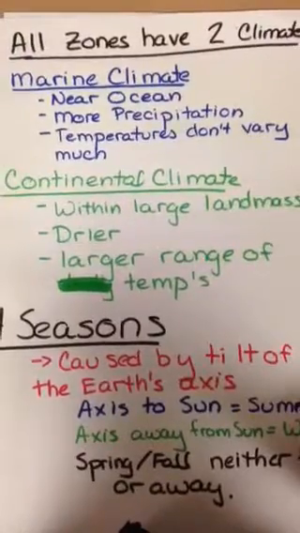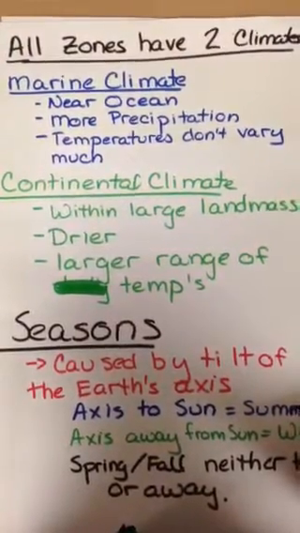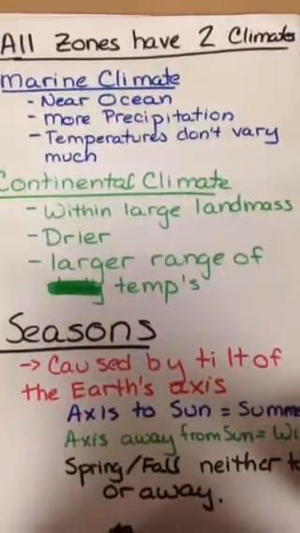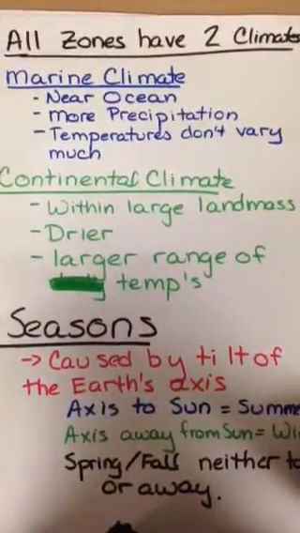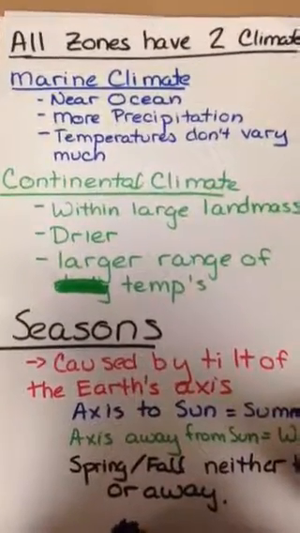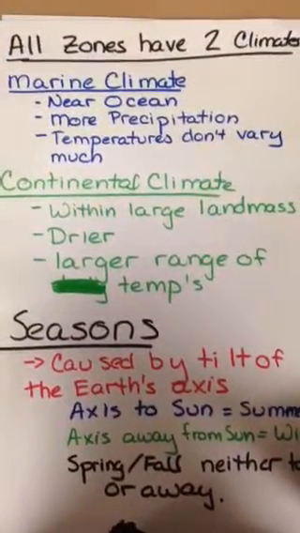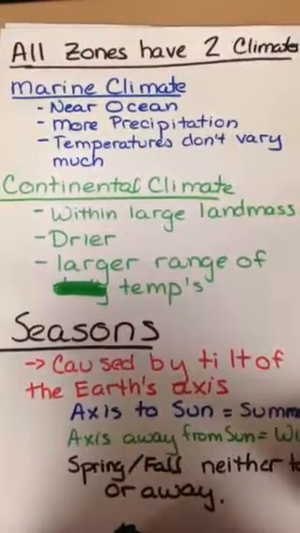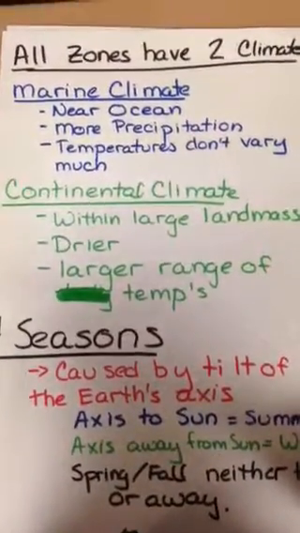Continental climate, and that's going to be those that are inside the large land masses, like in the center of a continent, they're going to be drier. There's going to be a large range of temperatures. So if you think about the U.S., there's a much larger range of temperatures in the middle of the U.S., like Colorado, than there is at the coast.